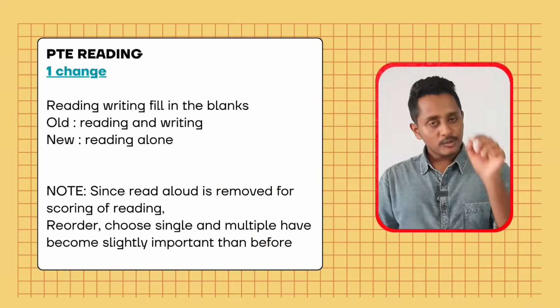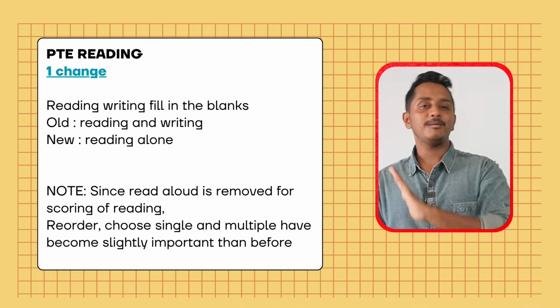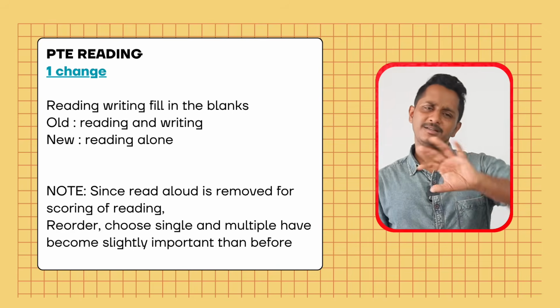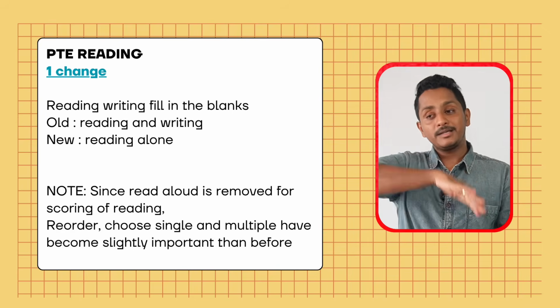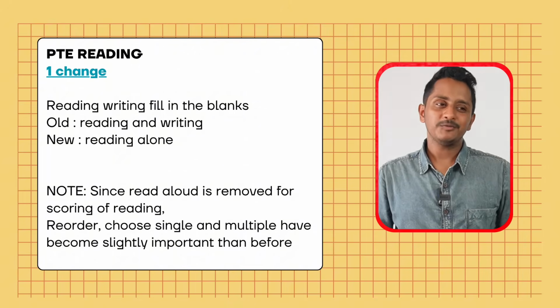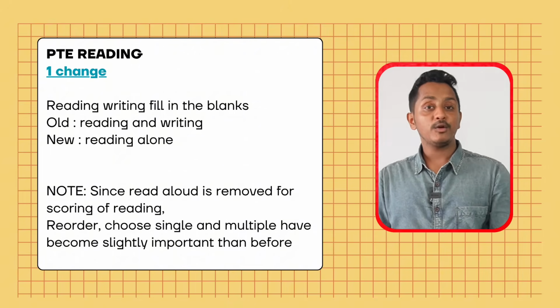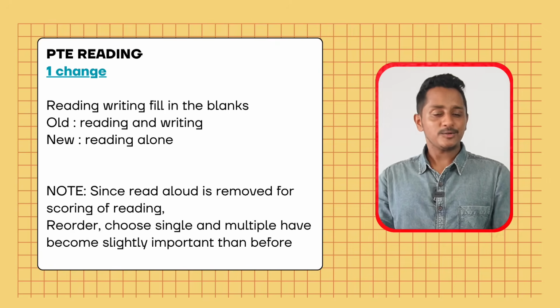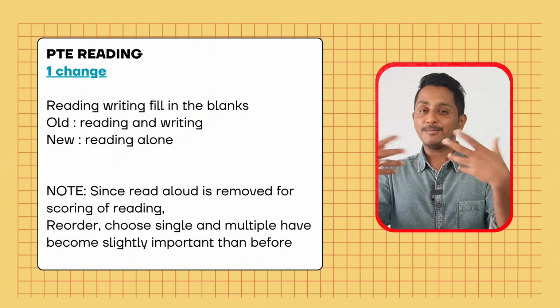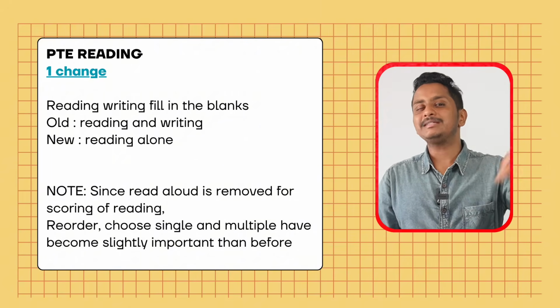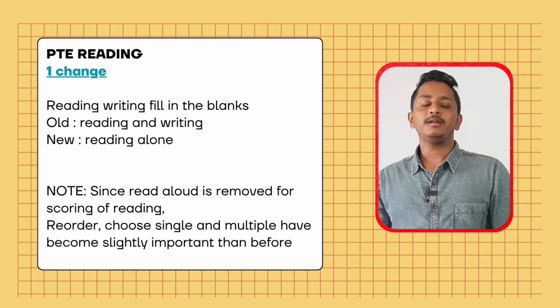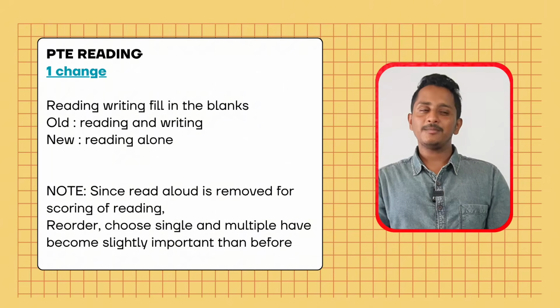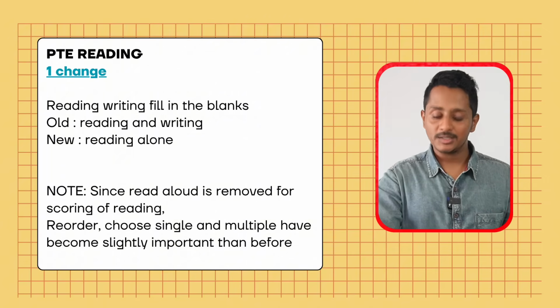This is independent of reading, writing, fill in the blanks, which is indeed the most difficult section for a lot of students. And also to tell you, since read aloud has been removed from reading, 35 marks have been taken off. Meaning summarize written text adds the 20 marks. So 15 marks deficit will be covered by reorder, choose single answer, choose multiple answer, or highlight incorrect words. So all this becomes more important, more crucial. You cannot simply skip them. Though they are not priority, you cannot completely ignore them like you did before.